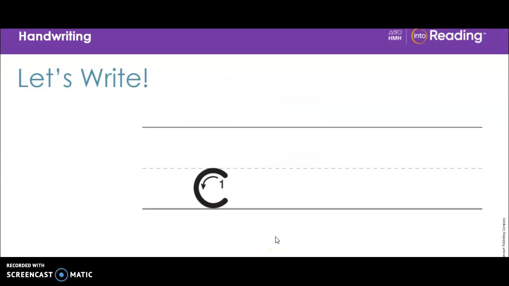Now you are going to pause the video and practice writing your lowercase c. You start on the dotted line and you curve around to the bottom line and stop. Start on the dotted line, below the dotted line, curve around and stop. You're going to write 10 lowercase c's in your journal. Take a picture and turn it into your teacher. Don't forget your finger spaces.